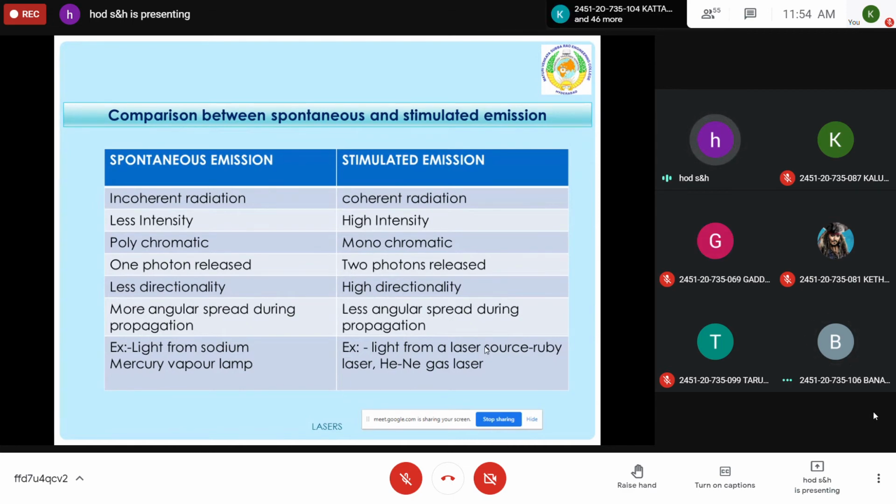Example, light from a sodium or mercury vapor lamp. It is ordinary light, which has a combination of colors also. Whereas in stimulated emission, light from a laser source, ruby laser, helium neon gas laser, semiconductor laser, all are working on the principle of stimulated emission. What I have explained in a tabular column, you can easily understand. Once I upload this, you can go through it. The points I have explained are the same. You can compare what the differences actually are between spontaneous emission and stimulated emission.